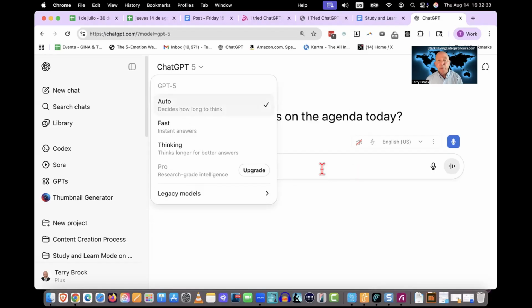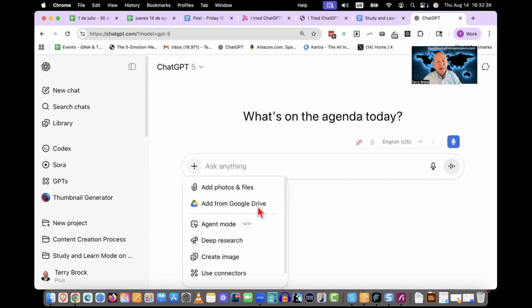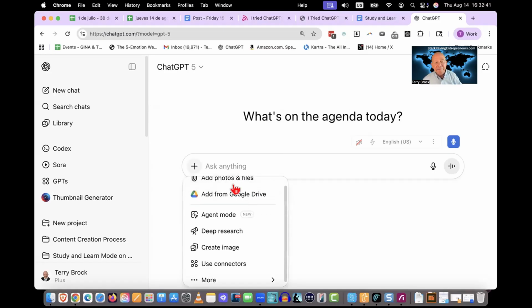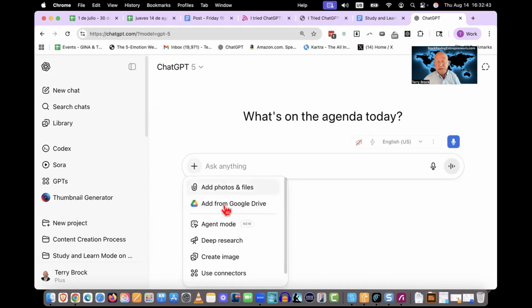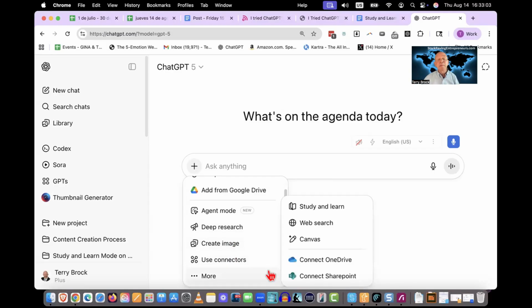But here's the real key I want to focus on in this video, particularly down here. Notice down here, it says ask anything. I'm going to click on that little plus sign and look at all that it gives me here. Add photos and files, of course. That's very nice. We've had that for a while. You can add from Google Drive. Agent mode, some deep research. That's real good when you want to find out what's going on in depth in certain areas. You can create images, going back to DALL-E and what it was able to do and still is. And then using connectors, I'm going to tell you a little bit about that in just a minute.